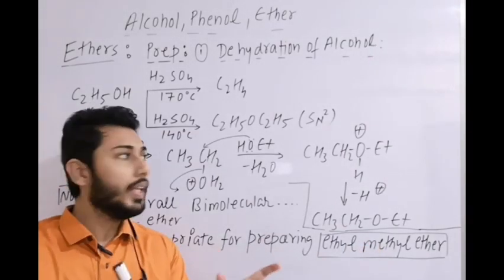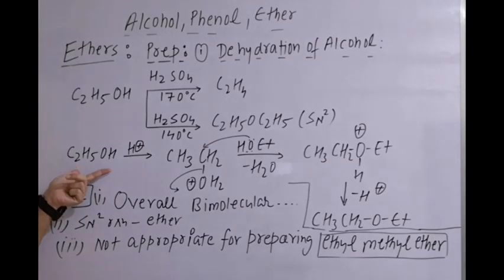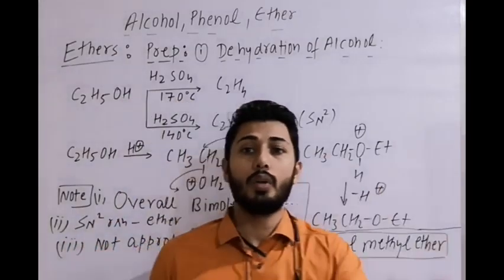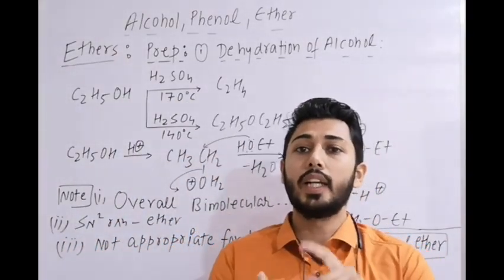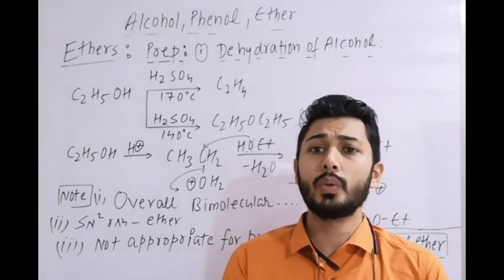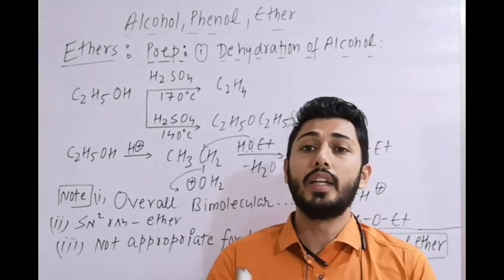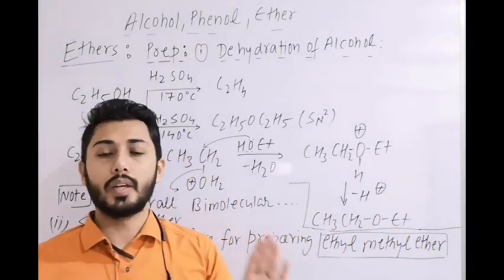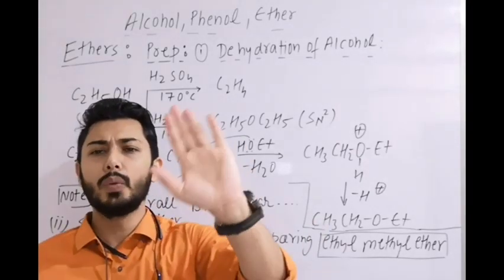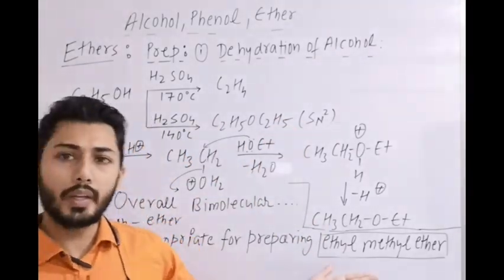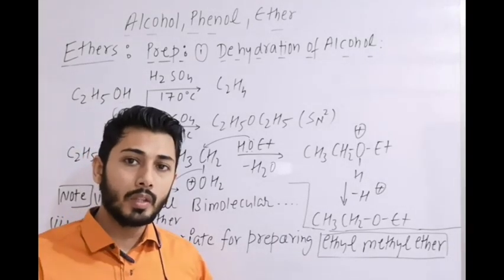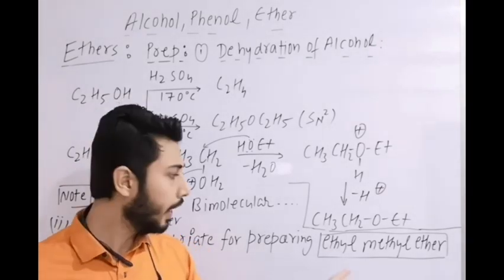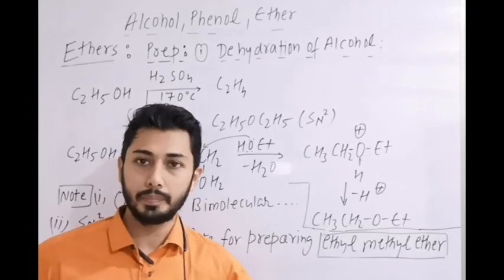Why? Because if we take two different types of alcohols, suppose here I am taking ethanol, another is methanol, then we get a mixture of ethers as the product, which means we get ethyl methyl ether, we also get diethyl ether, we also get dimethyl ether. That is why this reaction is not suitable to prepare unsymmetrical ether. That is the point given in NCERT. Can you explain why we cannot prepare this? Now you are getting why we cannot prepare, because we get a mixture of ethers as the product, not merely ethyl methyl ether. Okay.